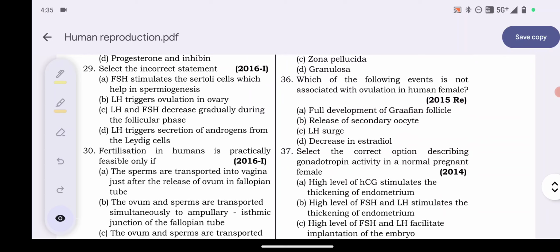Option C, LH and FSH decrease gradually during the follicular phase. And option D, LH triggers secretion of androgen from the Leydig cells. So here which one is the incorrect one? The answer will be option number C. LH and FSH decrease gradually during the follicular phase is wrong, because they increase, they rise in the follicular phase. Explanation: during follicular phase the gonadotropin hormones output increases progressively, stimulating the follicular development as well as estrogen secretion by the developing follicles. So option C will be your answer.